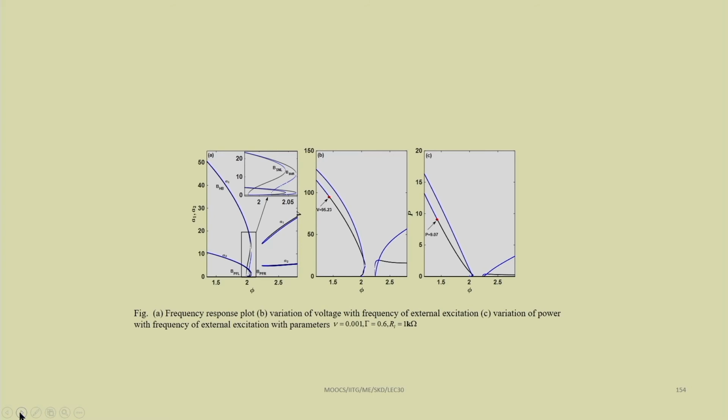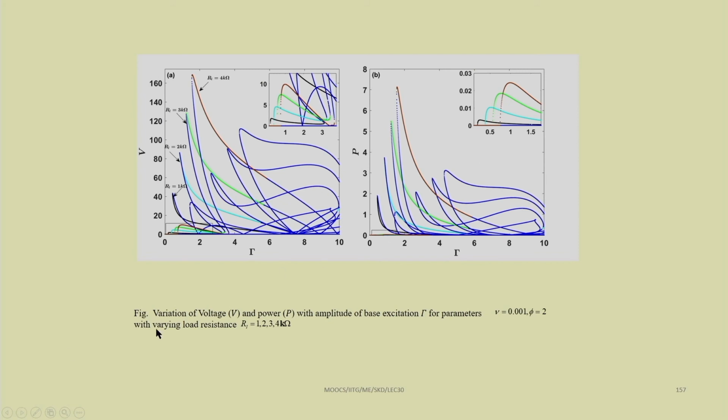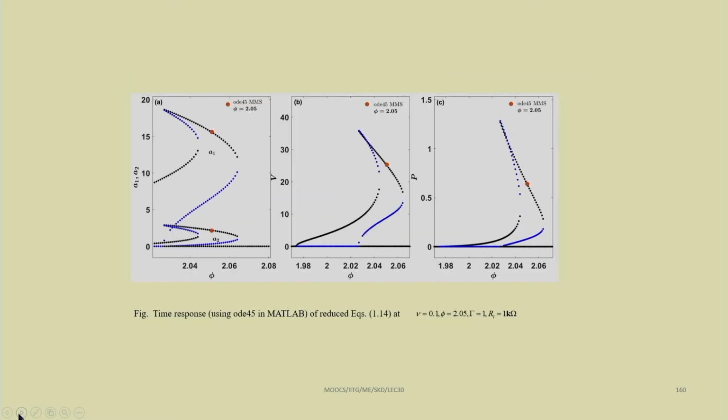By changing the load resistance or the values of gamma and nu, we can have different frequency responses, and from those we can find exactly how much energy we can harvest, what voltage we can get and how much power we can generate for different system parameters, taking a large number of system parameters. Here all these plots have been plotted. Those who are interested to know more can study this system, physically derive these equations and simulate them to find this response.